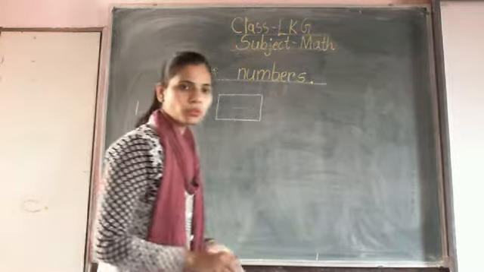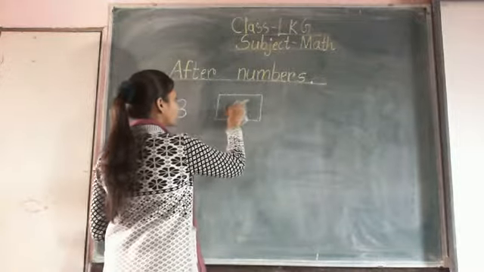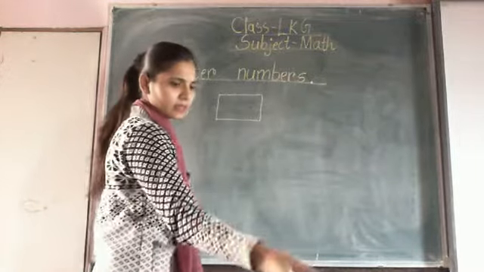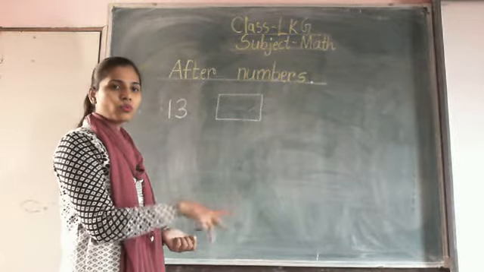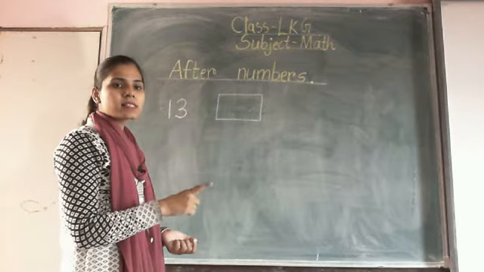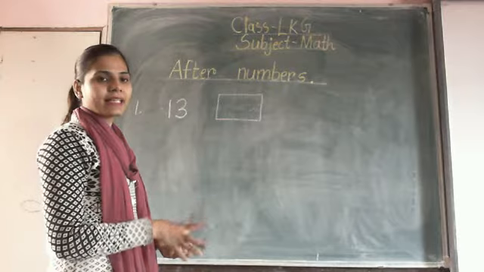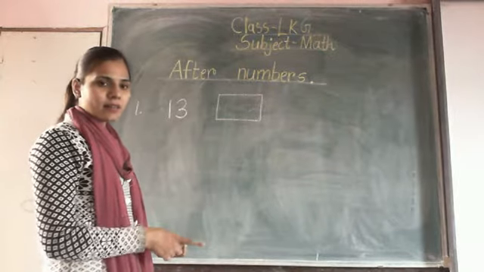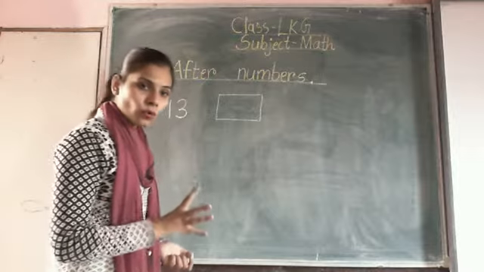So what we will do? We will revise from 1 to 13. Yes, revise 1, 2, 3, 4, 5, 6, 7, 8, 9, 10, 11, 12, 13, 14.